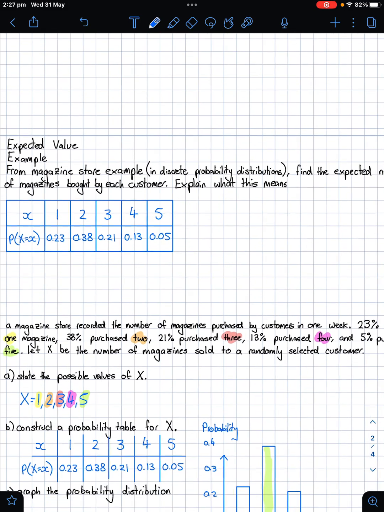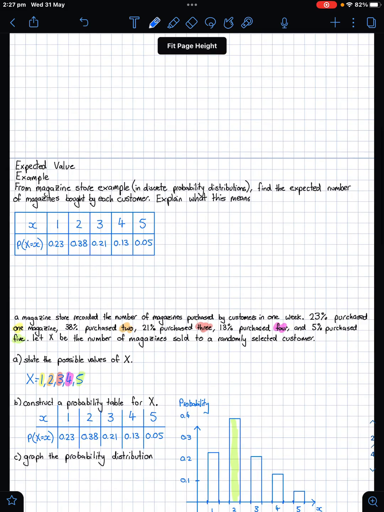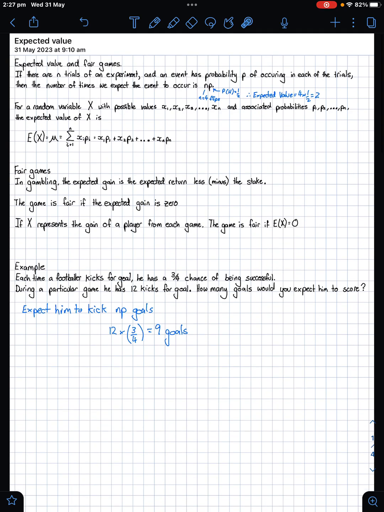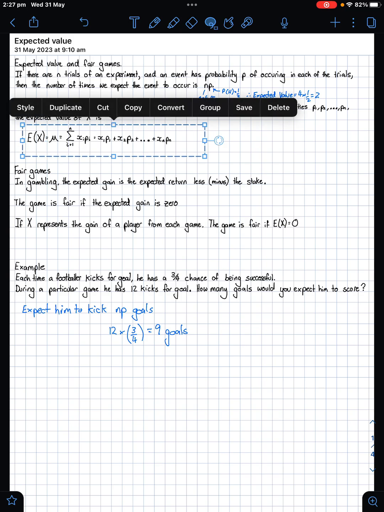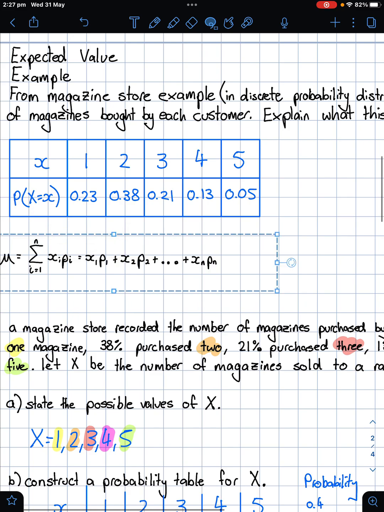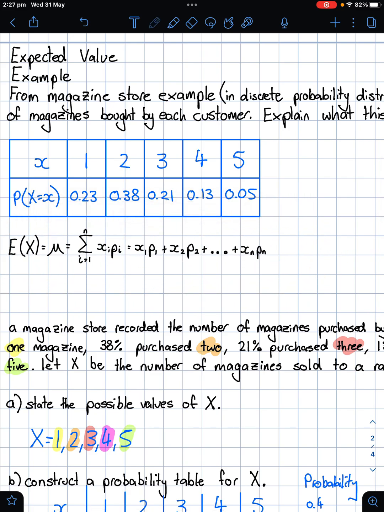This next one's a little bit more intuitive. So the next example said, from the magazine store example, which I've put below, we did this in a previous section, so that's how we got this probability distribution. So this is X equals the number of magazines a customer bought. Find the expected number of magazines bought by each customer. Explain what this means. So let's just drag our formula down so we can talk about this a little bit better. So copy that. This will hopefully make a little bit more sense here. So we've got this here. This is our expected value, which we're calculating.